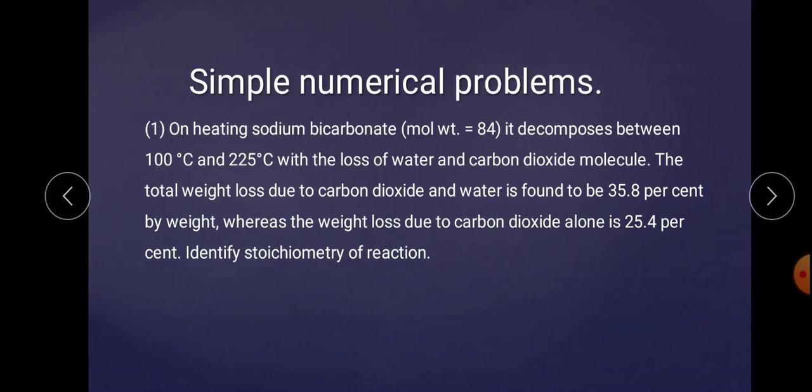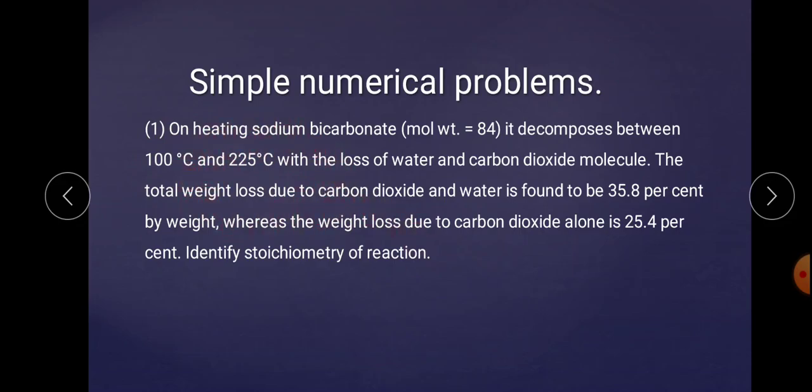So let's check what is given in this numerical problem. The chemical is sodium bicarbonate, the starting material. Its molecular weight is 84, meaning 1 mole contains 84. The decomposition temperature is between 100 and 225 degrees Celsius.